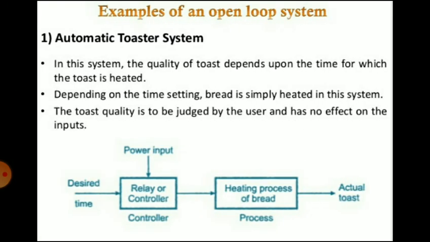First is an automatic toaster system. You can see the desired time that is set, then the input is given, the relay or controller is there, then the heating process of bread, and you will get the actual toast. In this system, the quality of toast depends upon the time for which the bread is toasted. Depending on the time setting, bread is simply heated in the system. The toast quality is to be judged by the user and has no effect on the input.